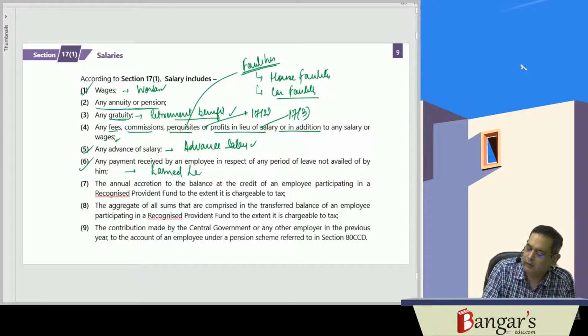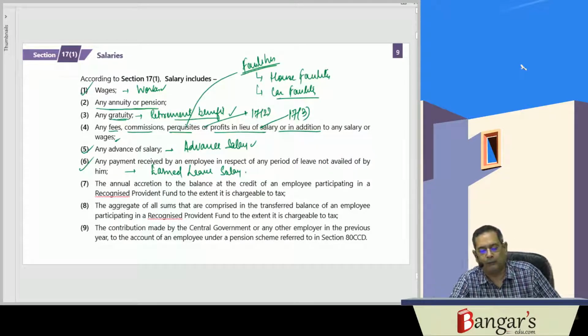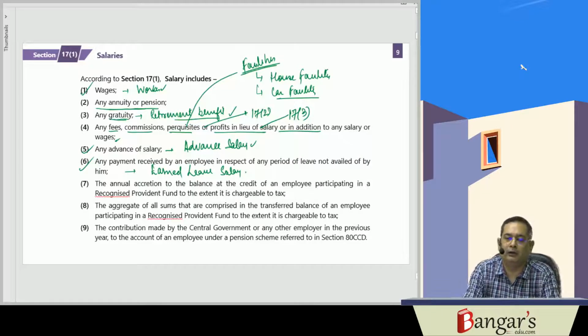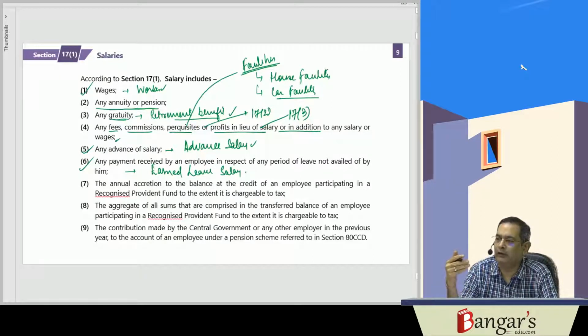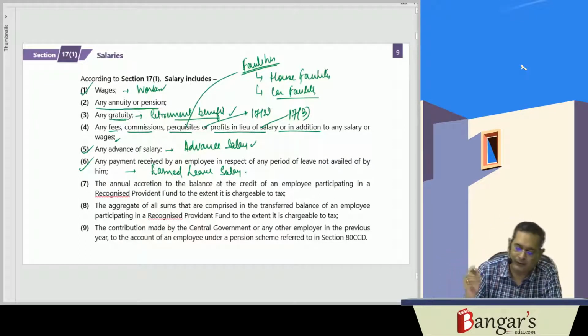If any earned leave salary is received, it is also taxable. Any payment received by an employee in respect of any leave which has not been availed by him. There are paid leaves. So here, if an employee has not availed the leaves, he encashes those leaves. That encashment which is received will be taxable under this head, salary, that has been defined in salary.